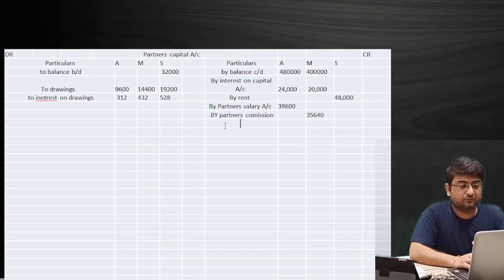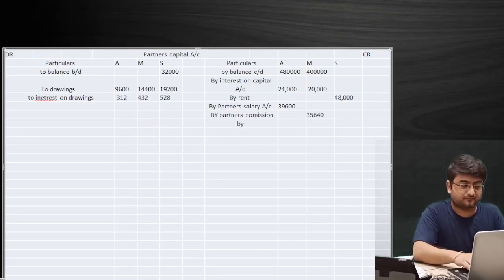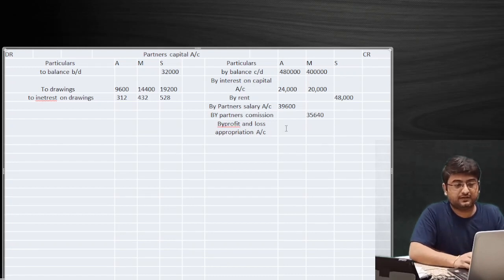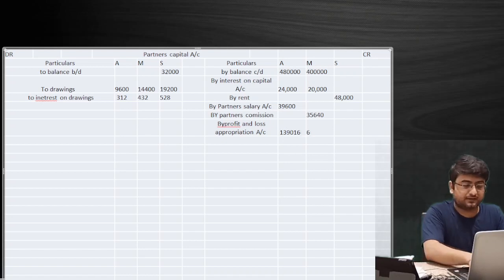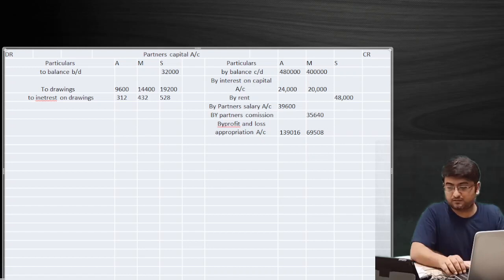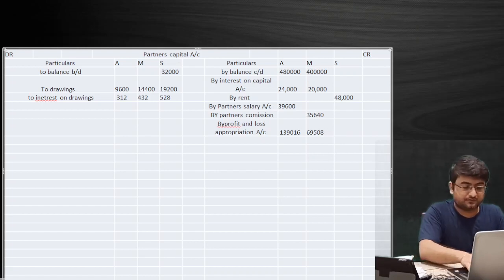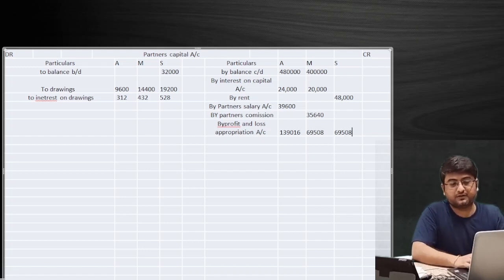This will go to partners by profit and loss appropriation account. In case of Anju I will write again 1,39,016, and in case of Manju 69,508, and in case of Sanjay 69,508. Okay, so we have done the PL appropriation and the journal entries as well.